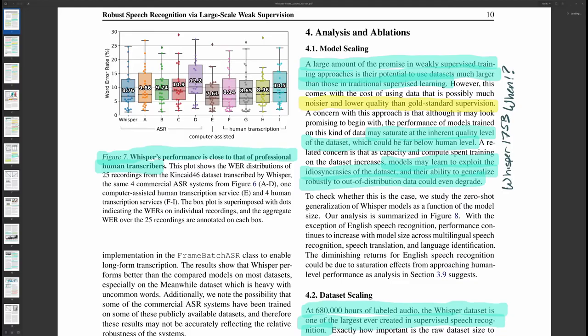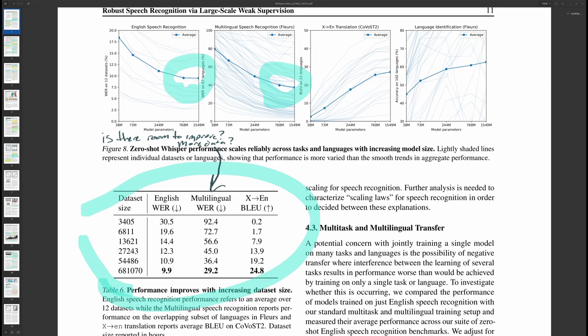An obvious question is what might happen if we continue to increase the model size. The largest Whisper is 1.5 billion parameters versus something like GPT-3 with 175 billion parameters. I think the main concern at the moment is that too large of a model will be able to overfit the data that is available. We can already see that English speech recognition performance does not really vary much from 768 million parameters to 1.5 billion.